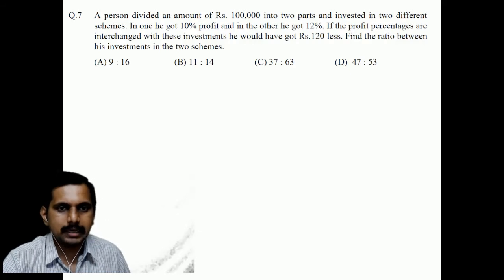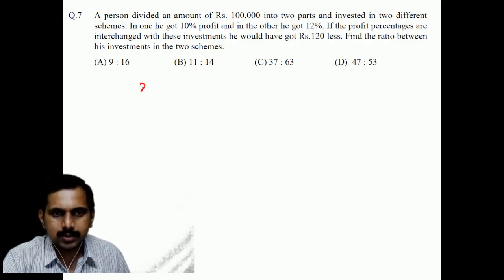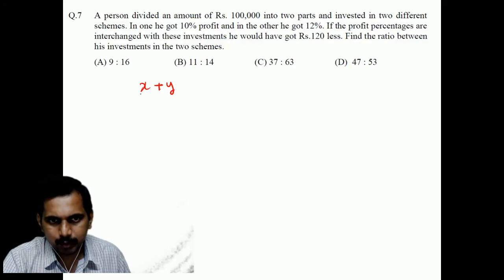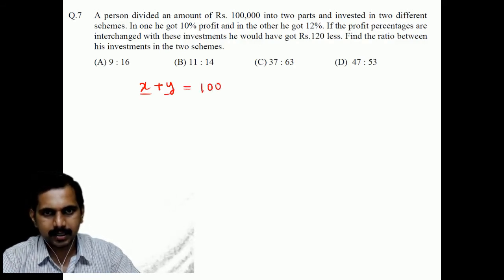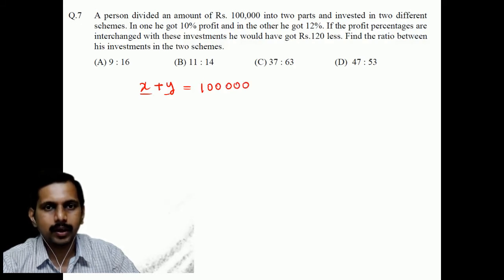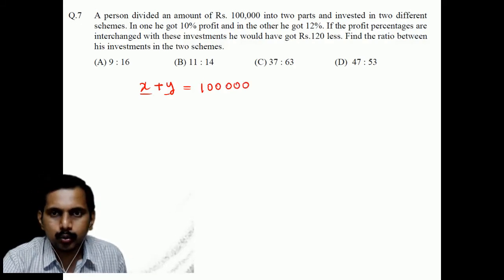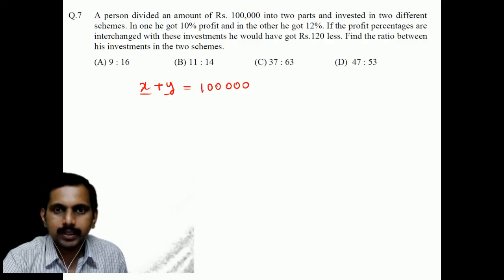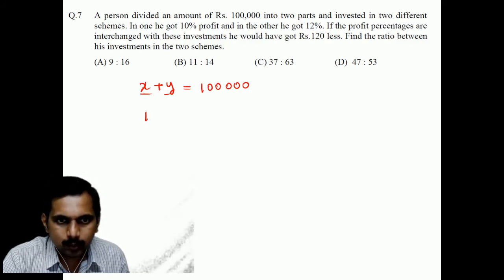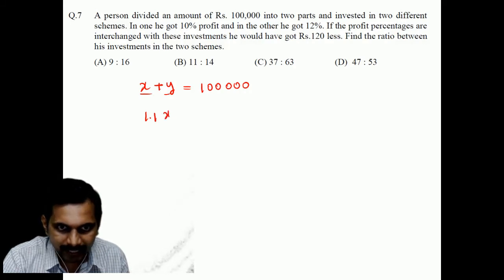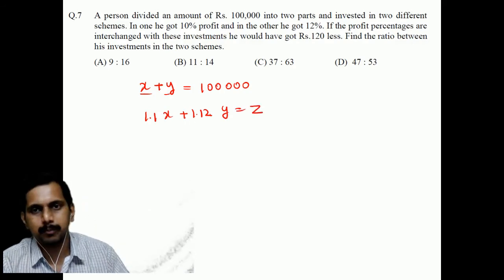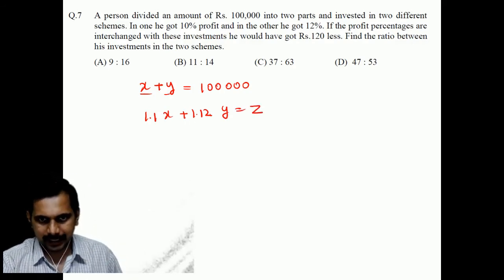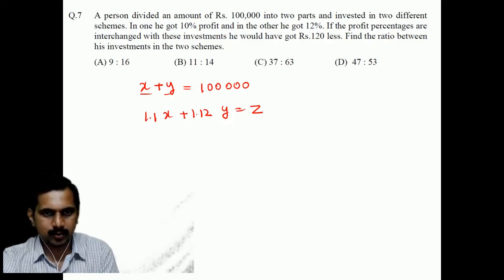So now let us say, I'll give you a hint. x plus y, the total amount he has invested, is 100,000. Now he cut it into two parts. What did he do? He said 1.1 times x plus 1.12 times y is some z which we do not know. What is the profit? We do not know. So that is something added to 100,000, correct?